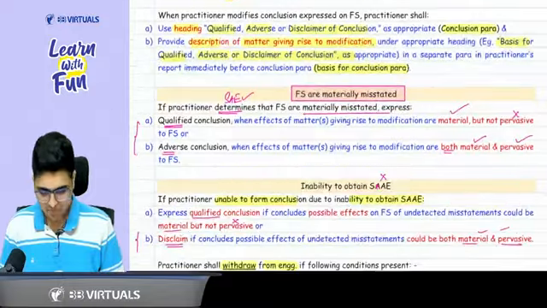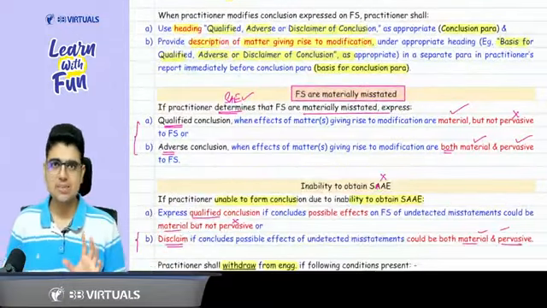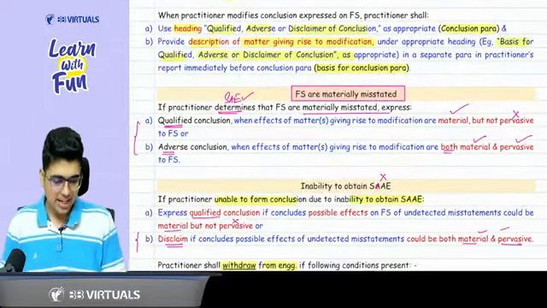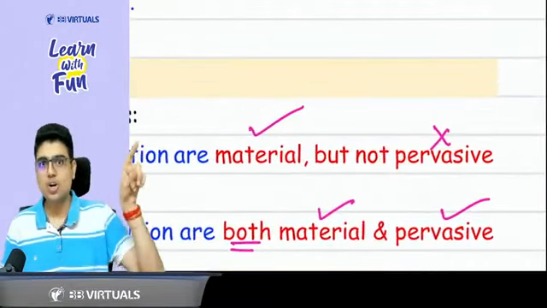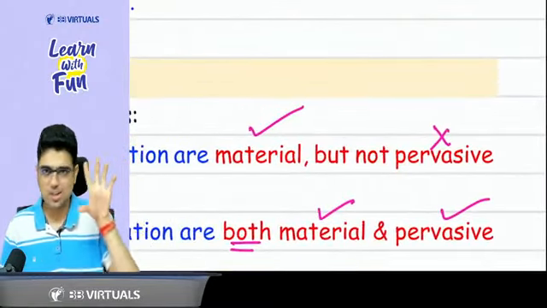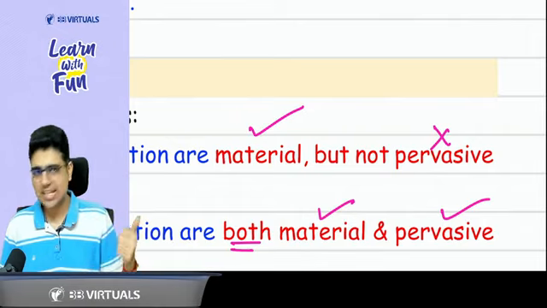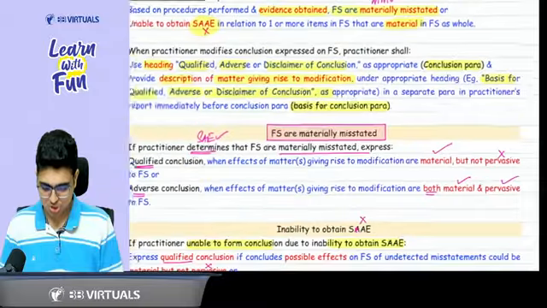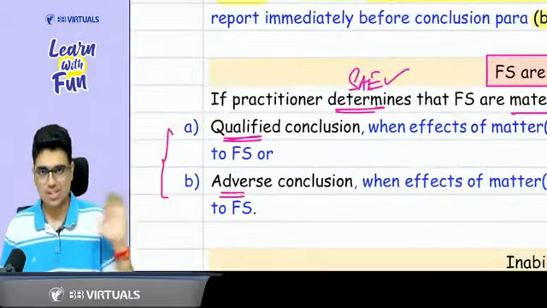Okay, sir. Now, when the financial statements are materially misstated and you have evidence, if you feel the impact is material but not pervasive, you give a qualified conclusion. But if the impact is material and pervasive and you have the evidence, you give an adverse conclusion. Same as SS705, nothing new.